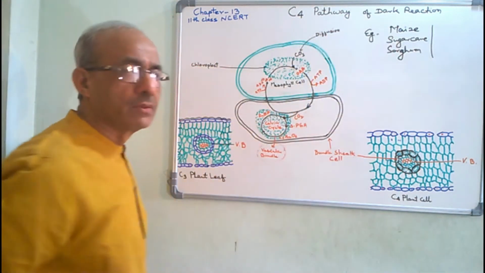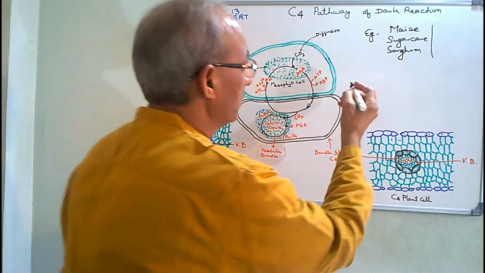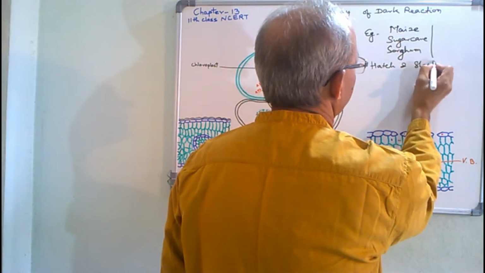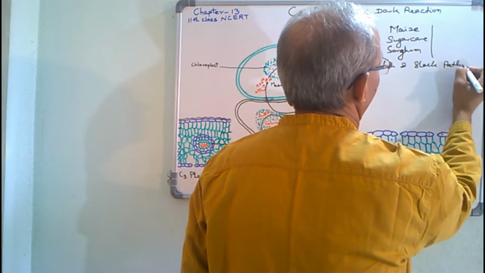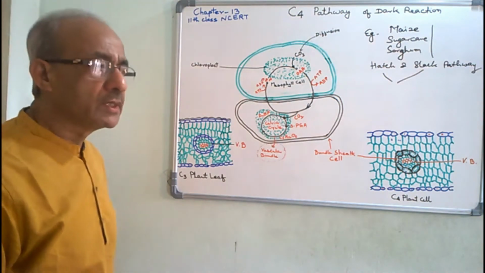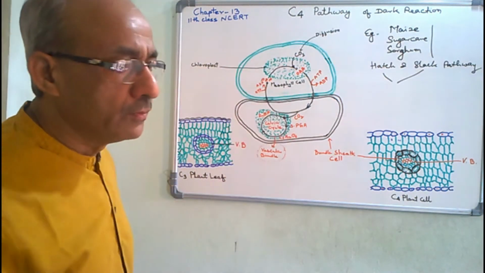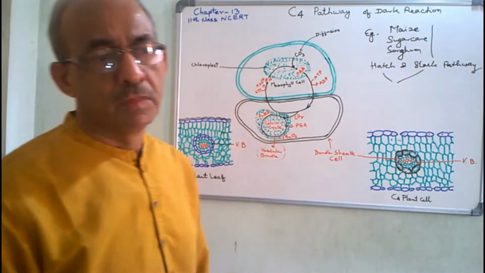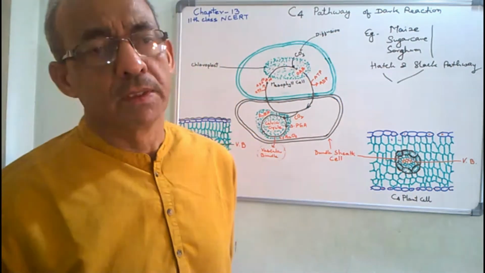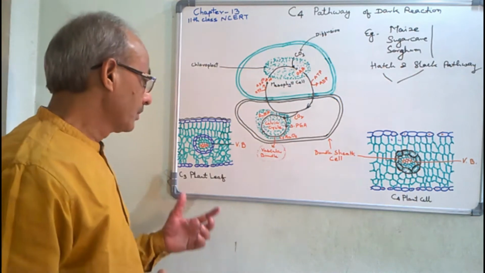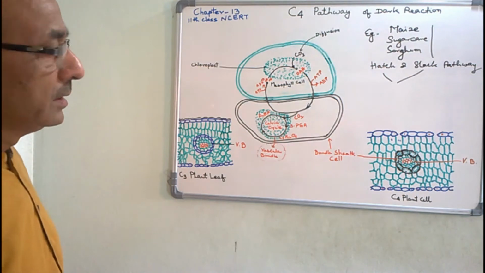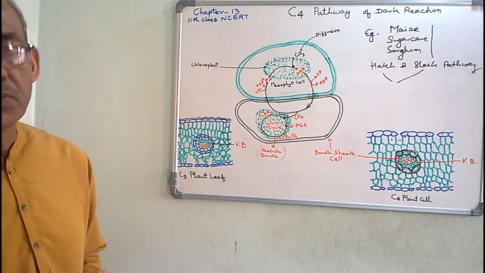This pathway, C4 pathway, is also called the Hatch and Slack pathway, because Hatch and Slack were two scientists who discovered this pathway in these plants. During the last two sessions, we have already discussed the C3 pathway, also called the Calvin cycle. And we have also discussed photorespiration in detail.